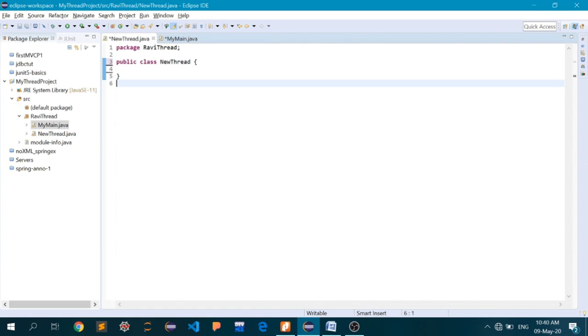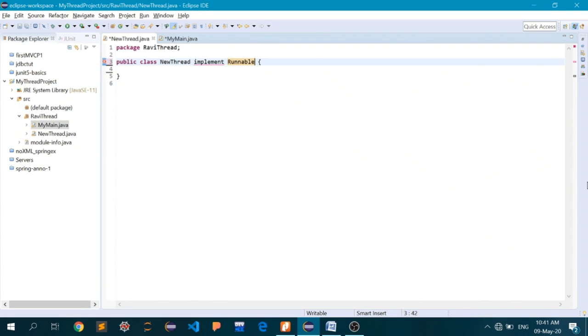There are two methods to write a new thread class. The first is you can extend the Thread class, or you can implement the interface called Runnable.